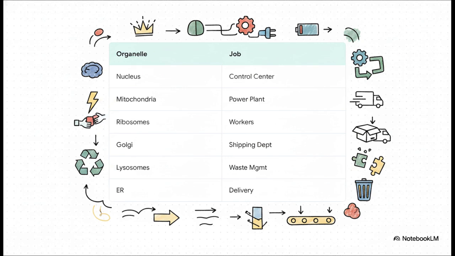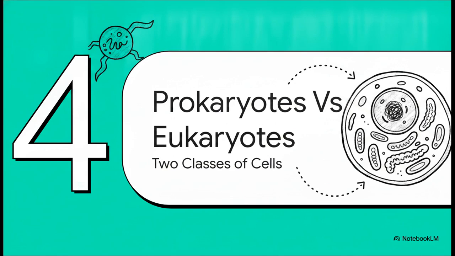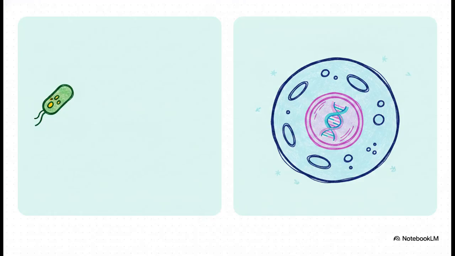Ribosomes are the assembly line workers building proteins, while the Golgi apparatus acts as your shipping department packaging them up. You've got the endoplasmic reticulum moving materials around, and lysosomes acting as your waste management team. It's an incredible system, and without every single department doing its specialized job, the whole factory just shuts down. Which brings us to Section 4, prokaryotes versus eukaryotes. Understanding those internal factories is really the key to the biggest structural divide in all of biology.